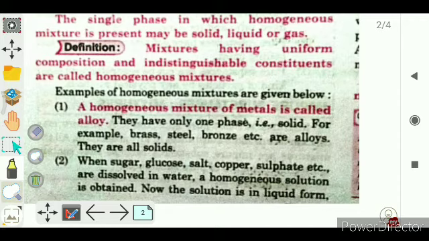For example, when a mixture of salt and water is made, we cannot see the salt and water separately, right? That is why it is indistinguishable. So the definition of homogeneous mixture is: mixture having uniform composition and indistinguishable constituents are called homogeneous mixture.